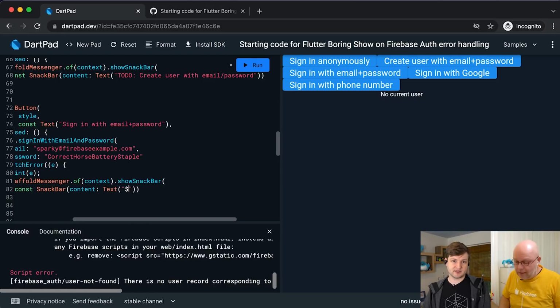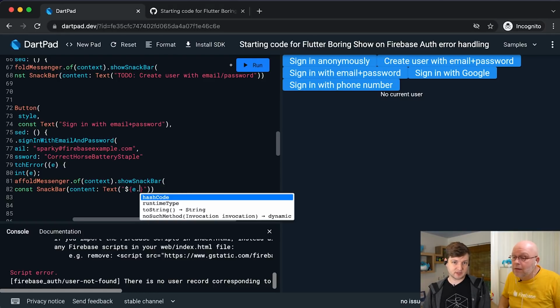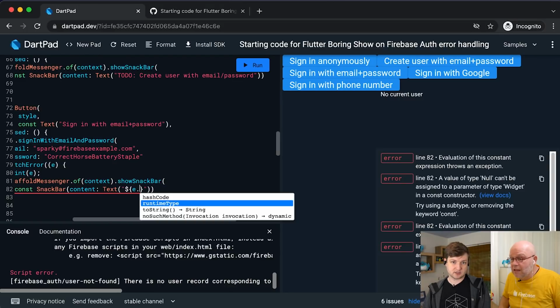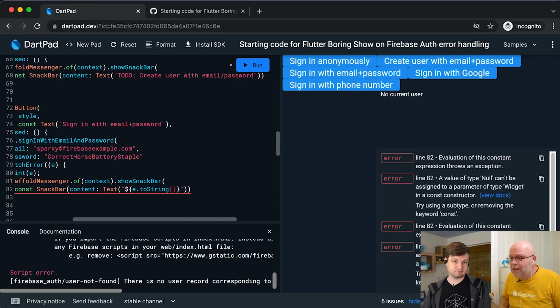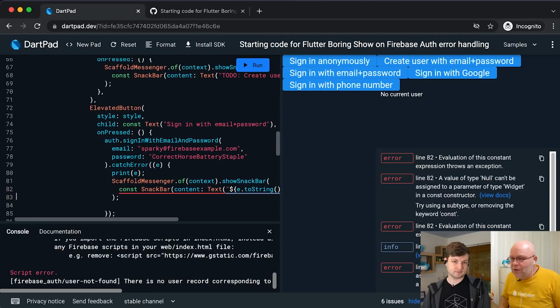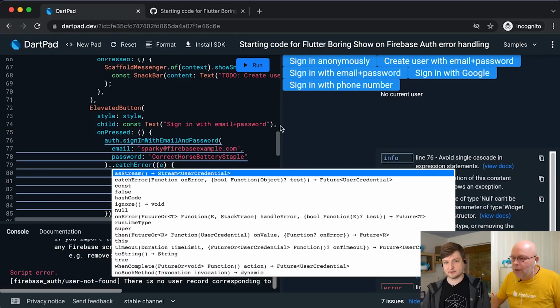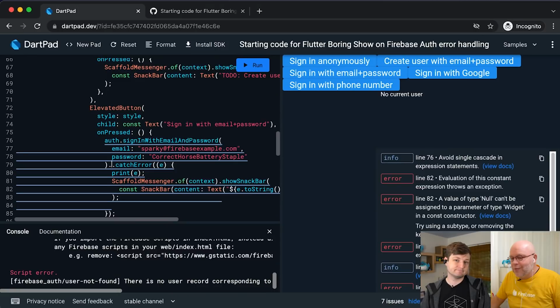Oh, sorry. Is there like an e.message or something we can put in there? There's nothing here, so let's do a toString. It's actually a bit annoying. I saw that I can overwrite this. There were 2 catch errors I noticed. See, it has an overload that takes a test function. So I could catch just Firebase errors, which is actually what everyone wants to do. So I'm going to try that.